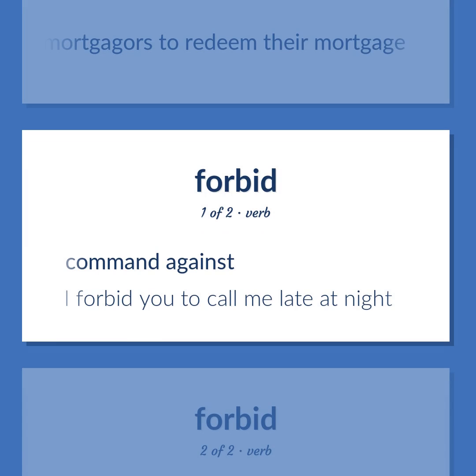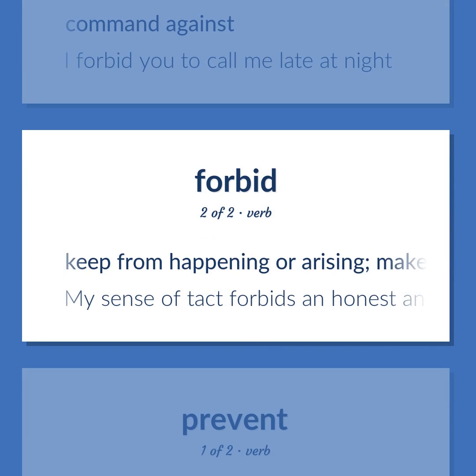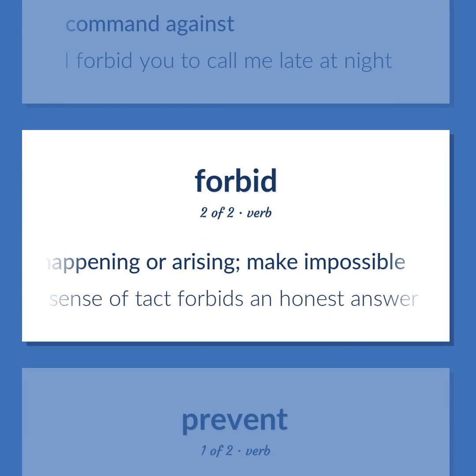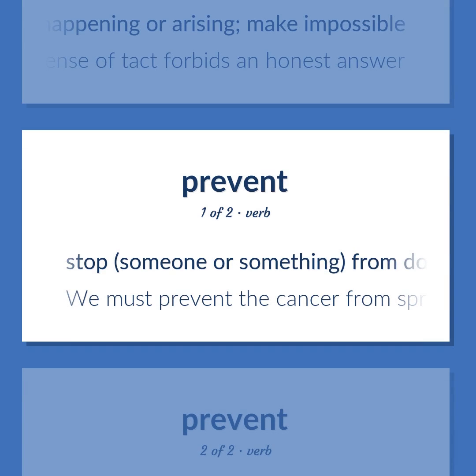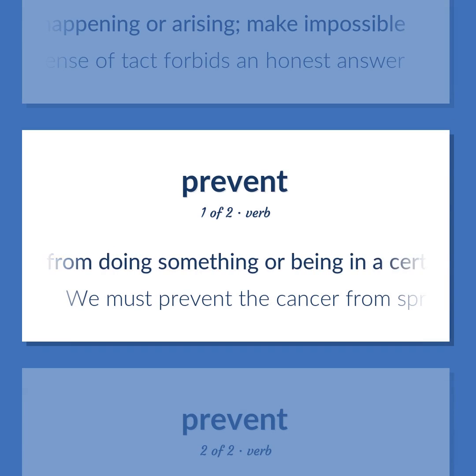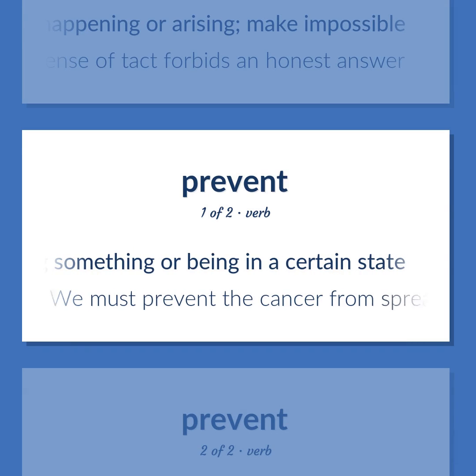Command against. I forbid you to call me late at night. Keep from happening or arising. Make impossible. My sense of tact forbids an honest answer. Stop someone or something from doing something or being in a certain state. We must prevent the cancer from spreading.